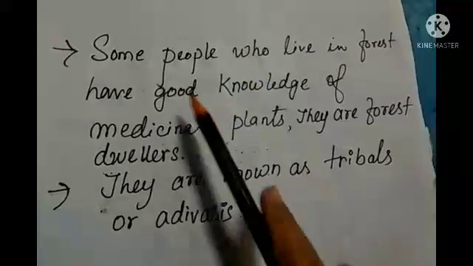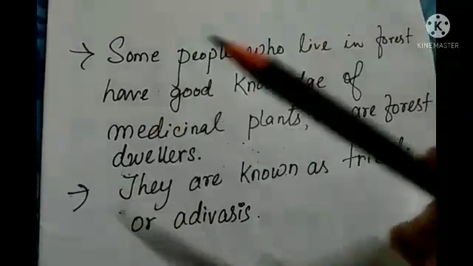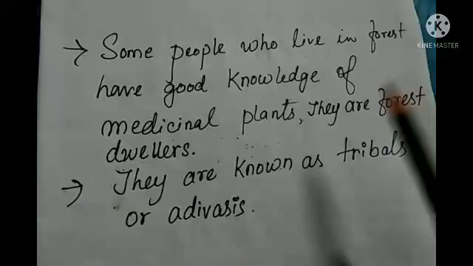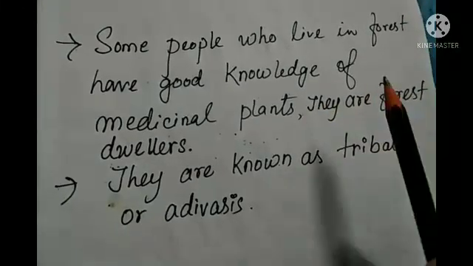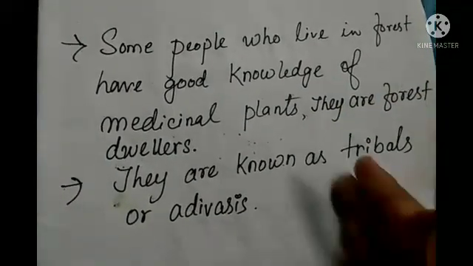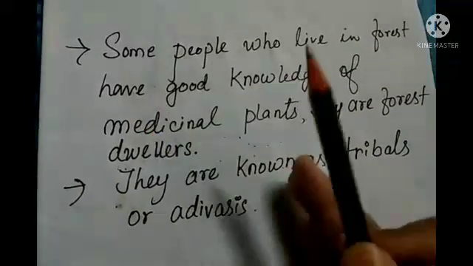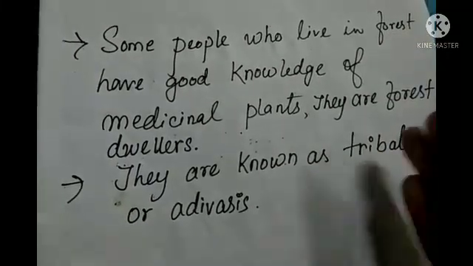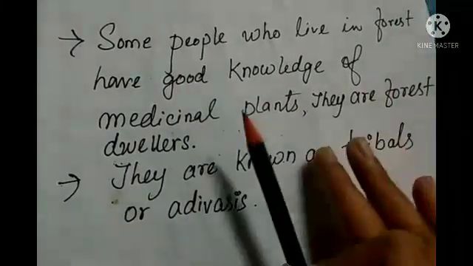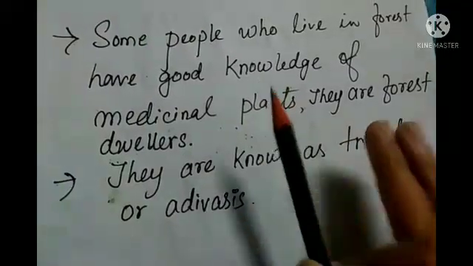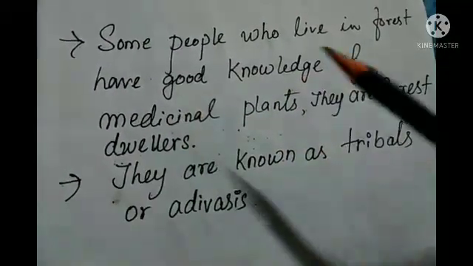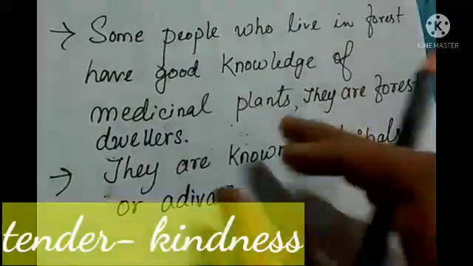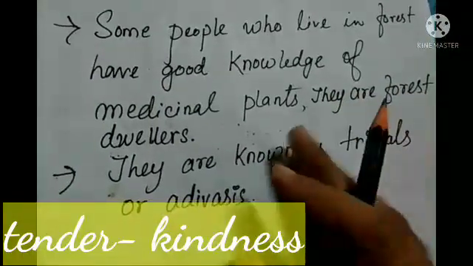So some points I have written here, students. Some people live in the forest. Okay, so they are known as tribal people or also called Adivasis. These people live on plants and trees that grow in the forest. That means they depend on those plants and trees only. Okay, so the tribals also eat young shoots of bamboo, and the inside of the banana trunk. Okay, they take that out and they eat that, which is very tender, and they eat the roots of some plants also.